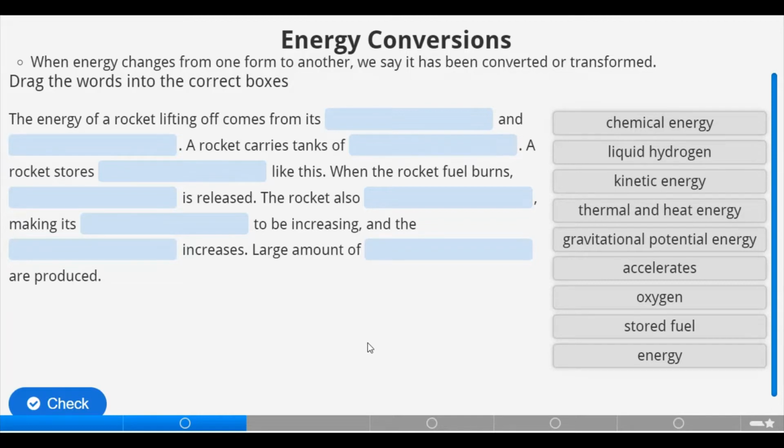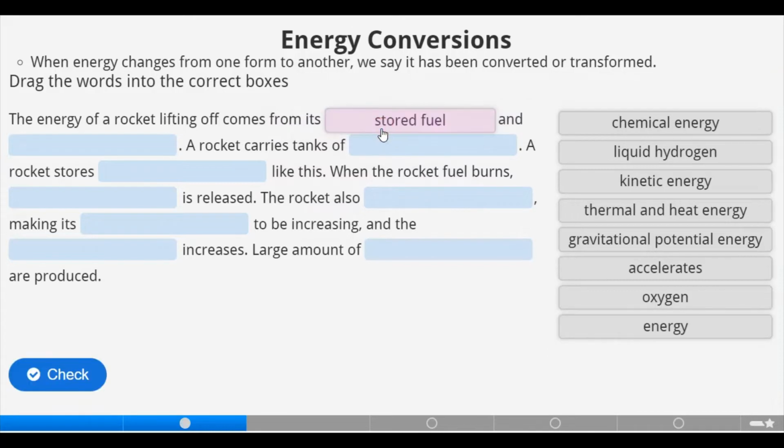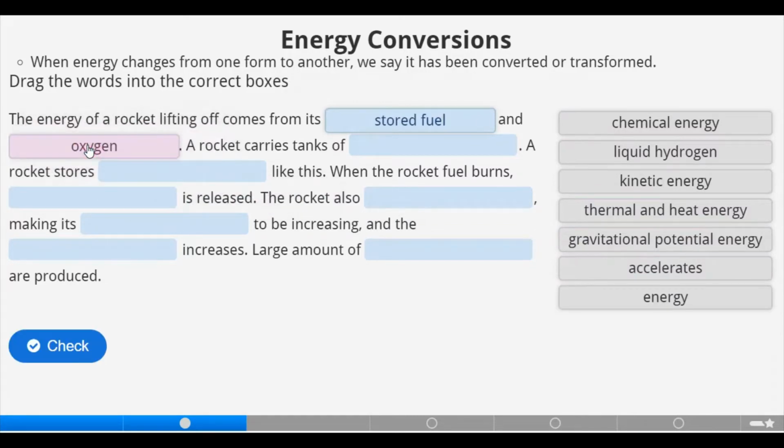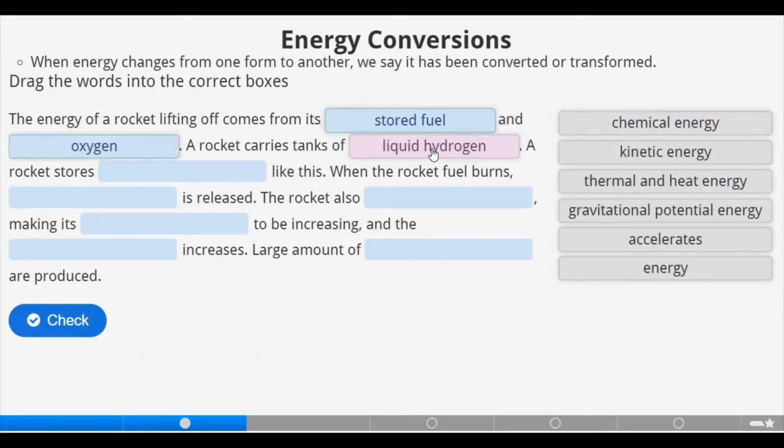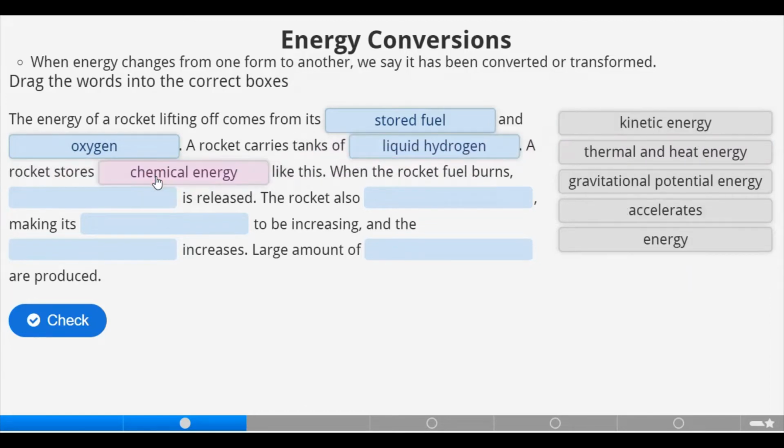The energy of a rocket lifting off comes from its, what should that be? Stored fuel and oxygen. All right. A rocket carries tanks of liquid hydrogen. Okay. A rocket stores chemical energy like this. When the rocket fuel burns,